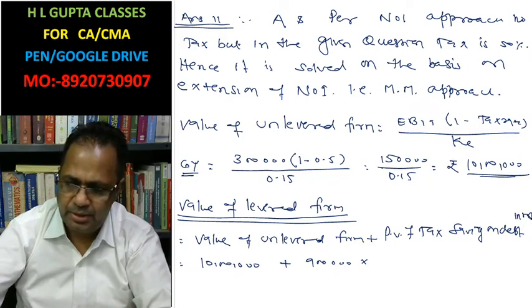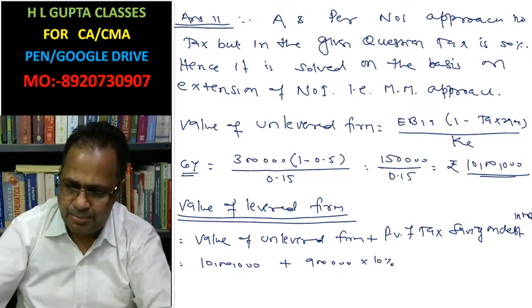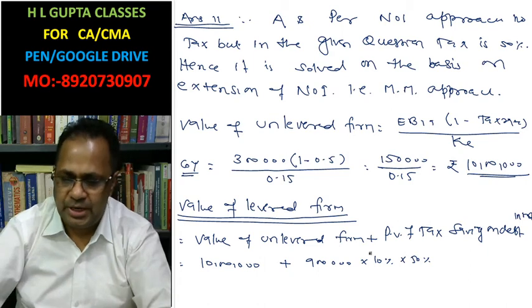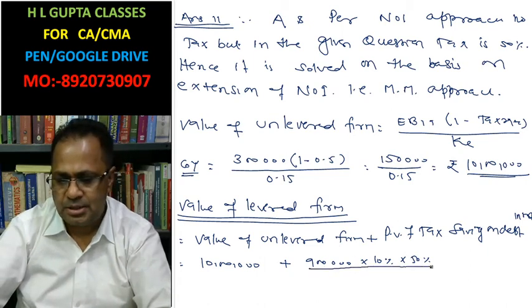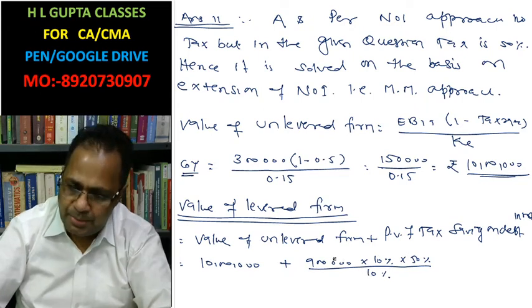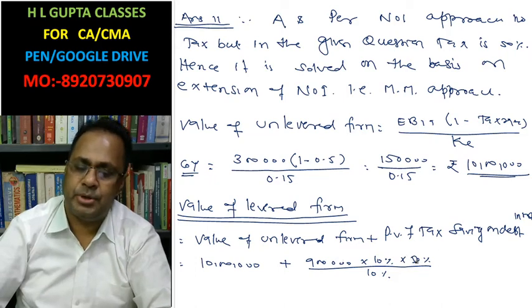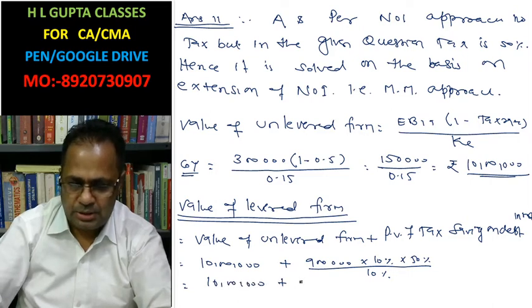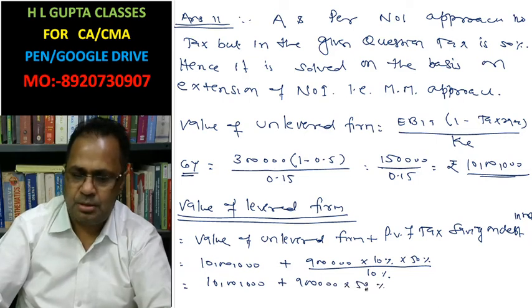Interest rate is 10%. Tax saving 50%. Present value, that's why present value for perpetuity, infinity formula is applied. And this is the 10%, 10% get cancelled. Now debt into tax rate is the formula. Here 10 lakh plus 9 lakh into 50%.